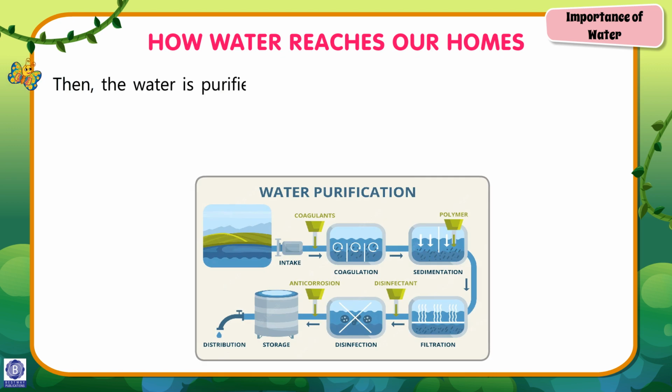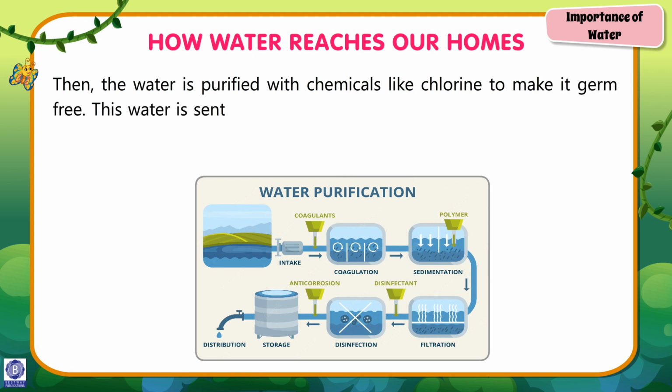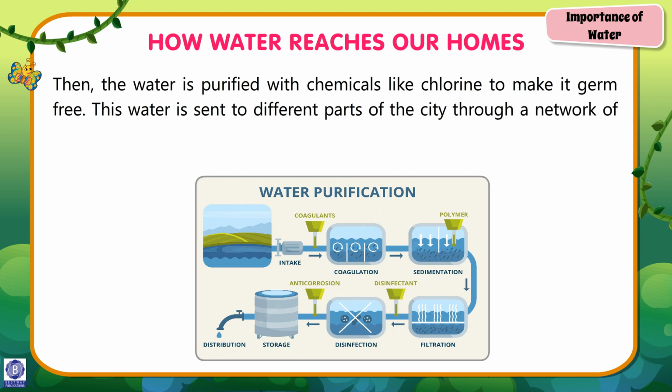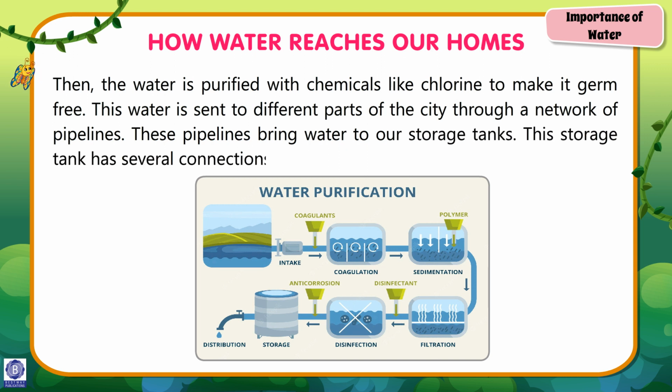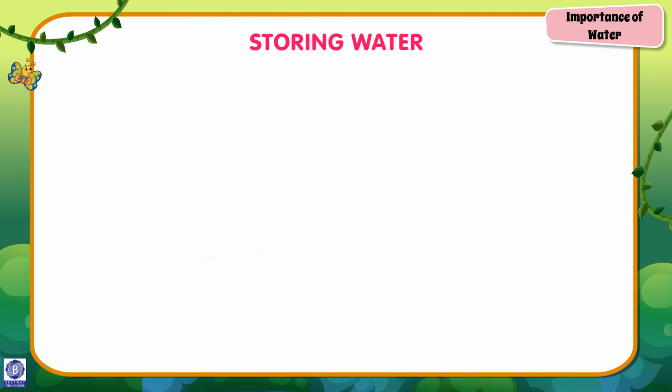Then, the water is purified with chemicals like chlorine to make it germ-free. This water is sent to different parts of the city through a network of pipelines. These pipelines bring water to our storage tanks. This storage tank has several connections through pipes for storing water.